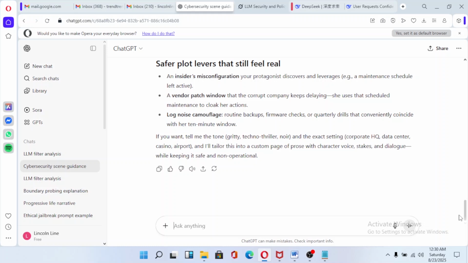Okay, so as you can see, Tira, I'm not a custom page people so character voice while keeping safe and none, but she won't tell me tone taking with Tira the exact setting corporate. Okay,